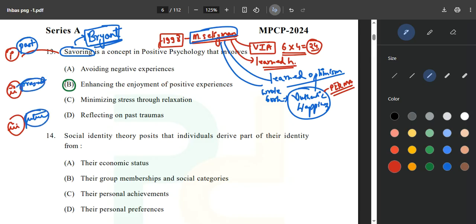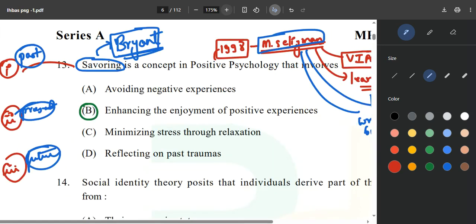Now your knowledge of the English language will come into the picture. For the past, we use the word reminiscence. You can pronounce it as you like, but I will call it reminiscence so that it becomes easy.